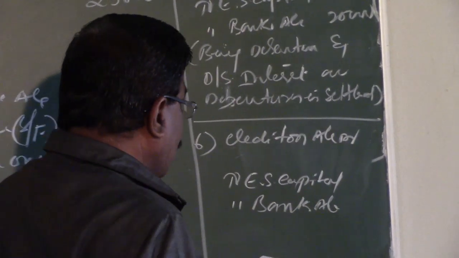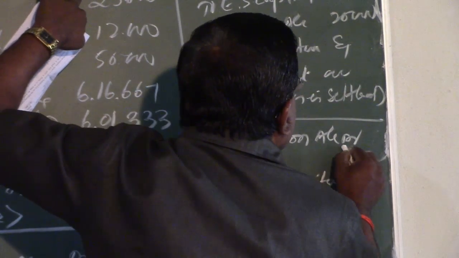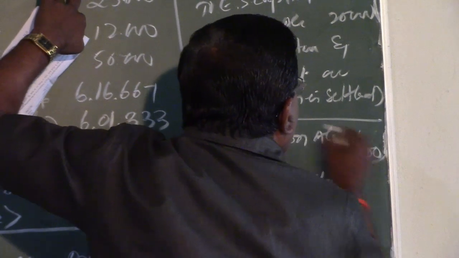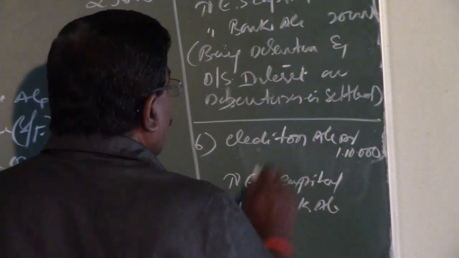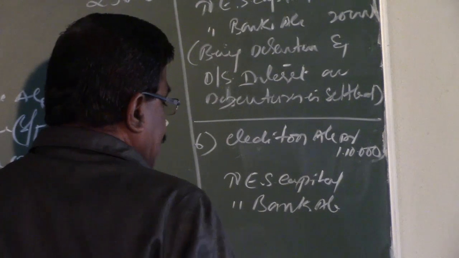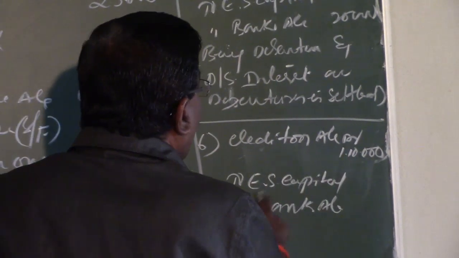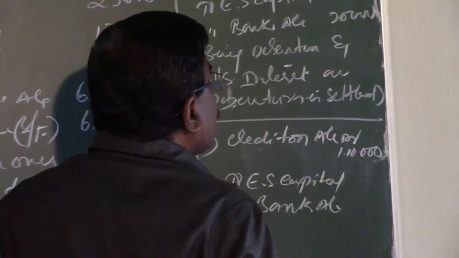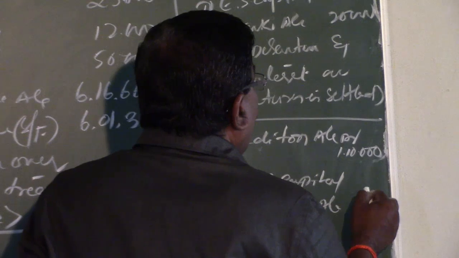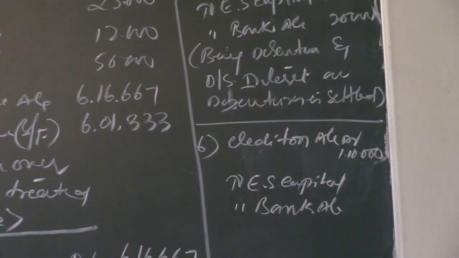The total amount payable to the sundry creditors is rupees 1,10,000. Out of 1,10,000, 75% of the sums due to the creditors is paid off in the form of equity capital. That is 75% of 1,10,000, which comes to 82,500.